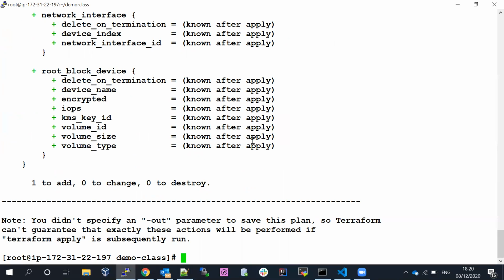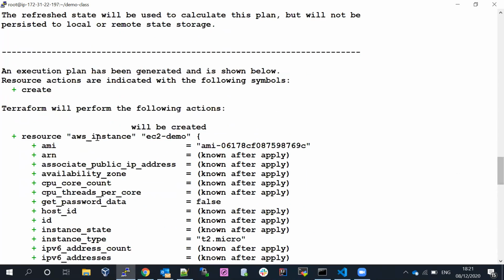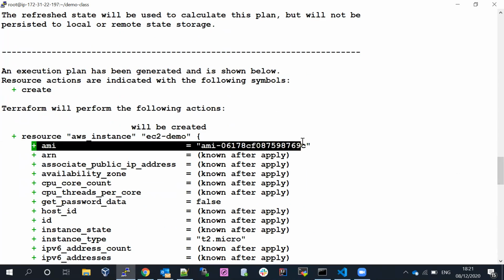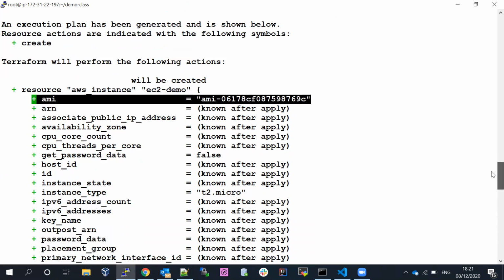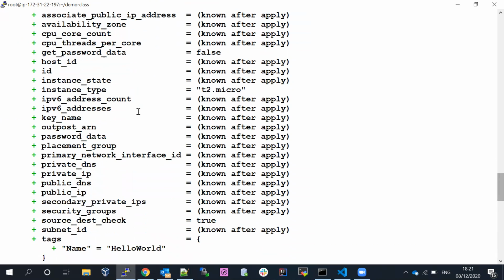If you don't specify the arguments, it will go with the default ones and pick up based on the default. If you specify the argument, it will clearly say so. The AMI is really required; we can't leave it out. Without passing the AMI, the server won't be created. The instance type is also a mandatory argument, which is required.